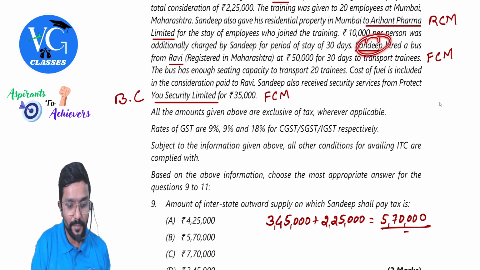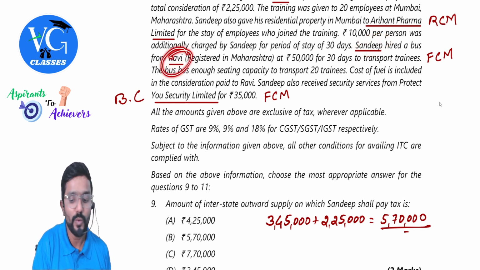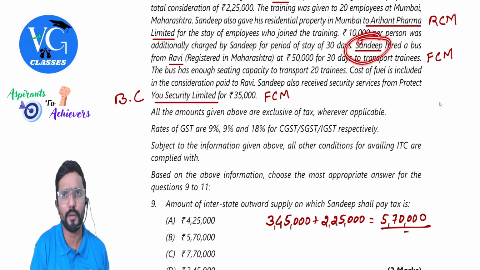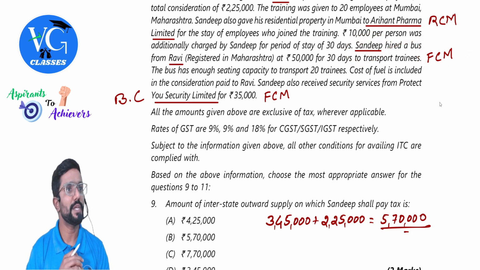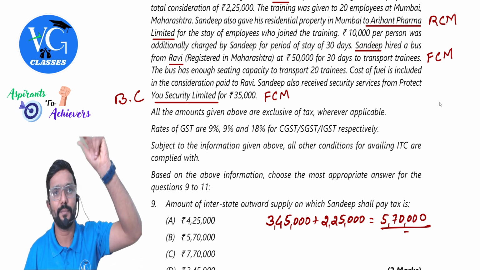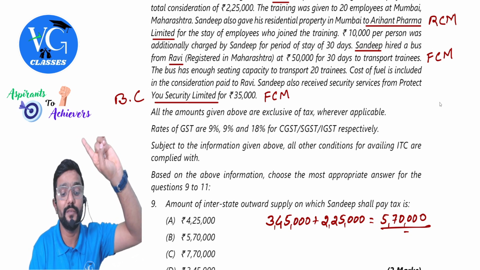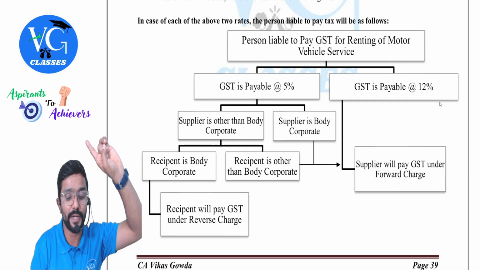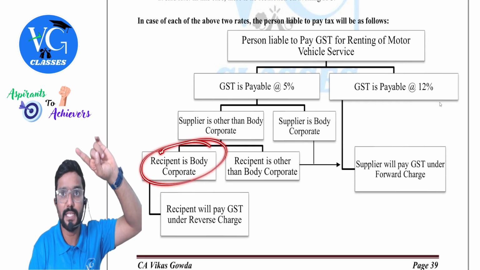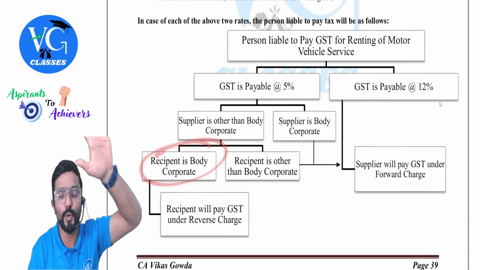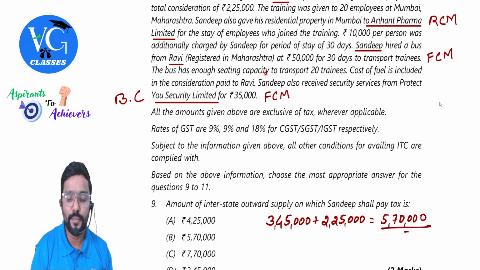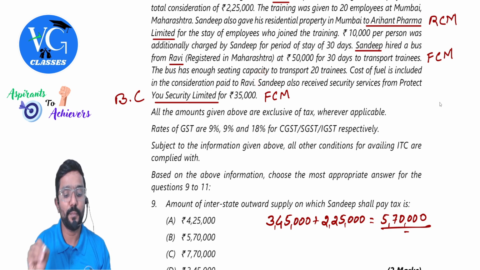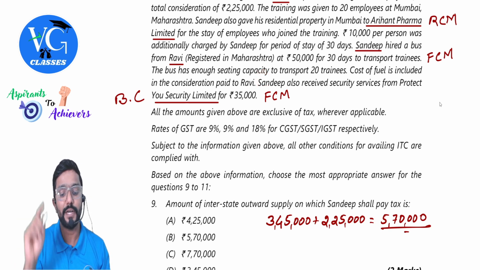Listen, Sandeep hired a bus from Ravi. Who is the supplier? Ravi. Who is the recipient? Sandeep. Is Sandeep a body corporate? No. Is RCM applicable? No. It is taxable under FCM, guys. Hope you got it. Because only when the recipient is body corporate, RCM is applicable. Is the recipient, that is Sandeep, a body corporate? No. Next. Sandeep also received security services from Protect You Security Limited for 35,000.